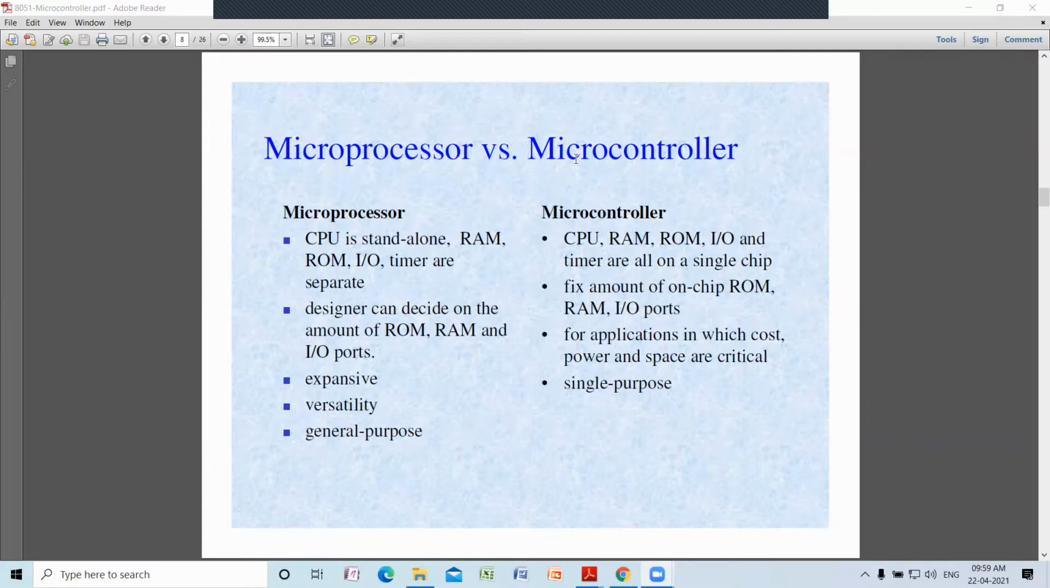Microprocessor is expandable, microcontroller you cannot expand. Microprocessor is general and versatile, whereas microcontroller is designed for specific applications, and it is single purpose.